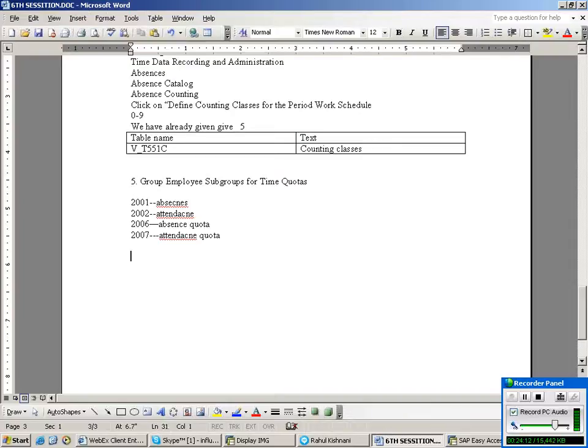So for whom are we going to create this group employee subgroup for time quota? Here, we have to group them with a single digit code.